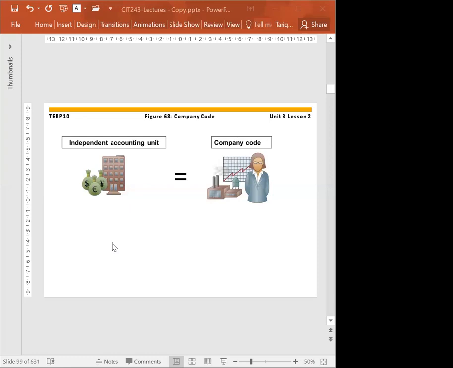At least one company code is required if you want to do business and use the SAP software for finance. This code is a 4-digit alphanumeric code. So US00 could be a code for a company in United States. If you have two companies in United States, you can say US00, US01, like that. You can also say 0001, all numeric, no problem, but it is an alphanumeric code.